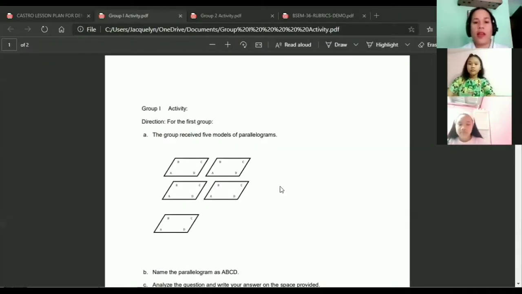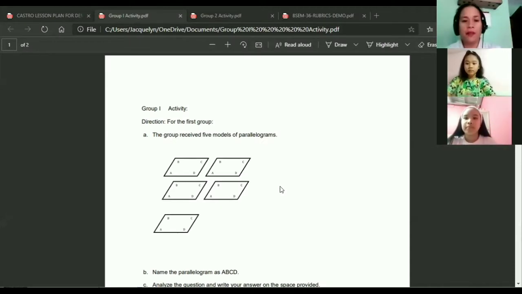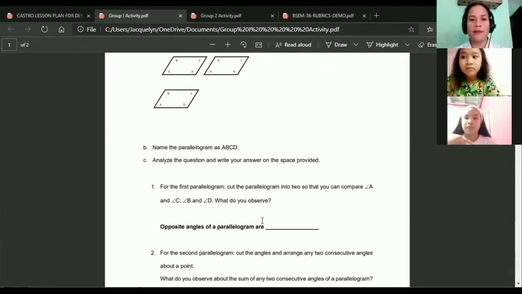And now let's proceed for the instruction. Have you seen the instruction now, group 1? Yes, ma'am. Okay. Group 1, you can proceed now. Go ahead, group 1. For the first parallelogram, cut the parallelogram into two so that you can compare angle A and angle C, angle B and angle D. What do you observe? Opposite angles of a parallelogram are congruent.